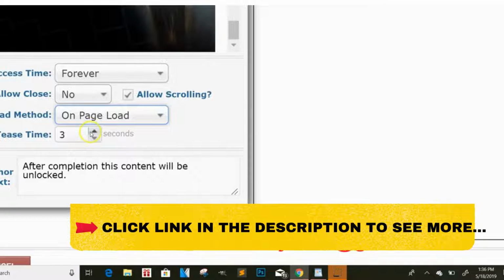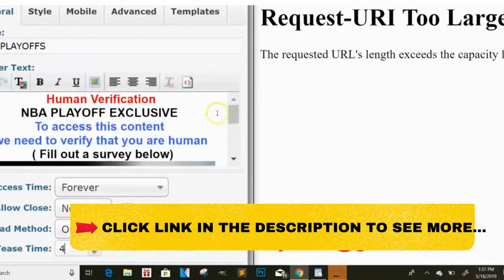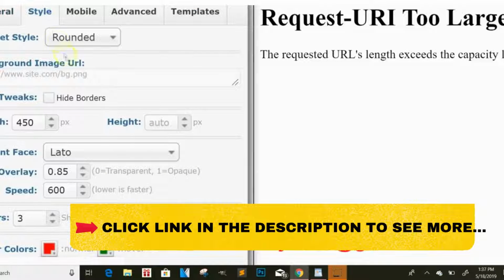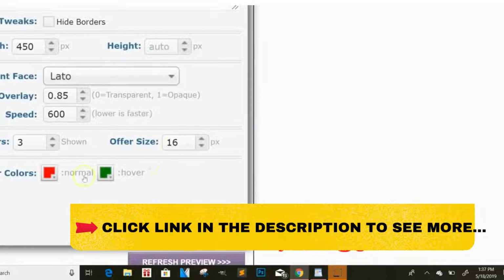Now tease time, I told you guys this is the amount of time that they can access the page before the content locker pops up, so we'll say about 4 seconds. Then when you click on style, you don't have to worry about background image since we already added an image. What colors do you want your offers to be? How many offers do you want? So we'll say 5 offers. You don't have to really worry about any of this.